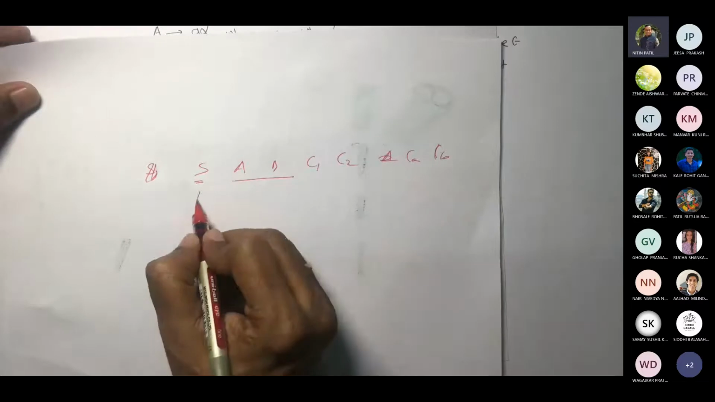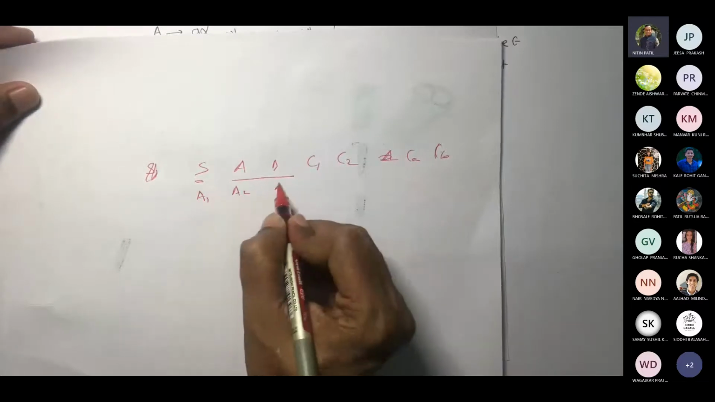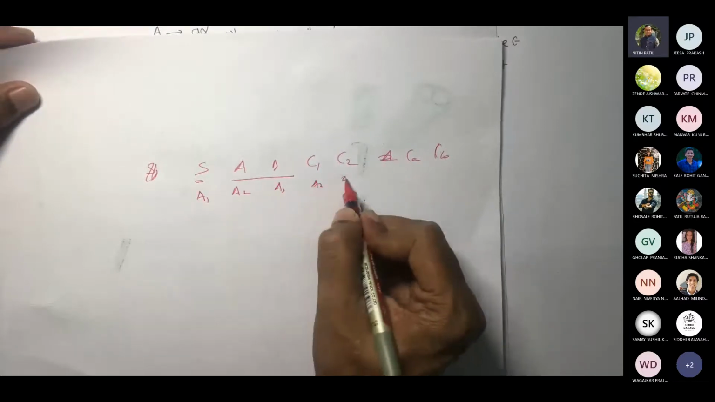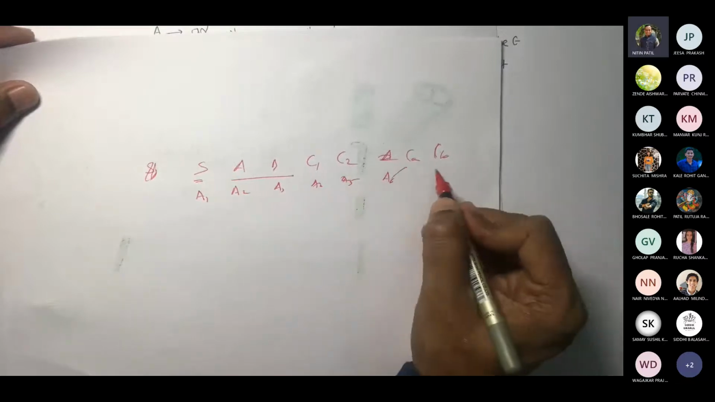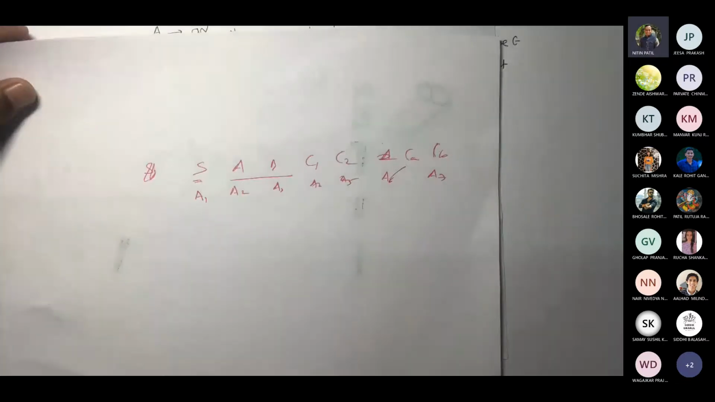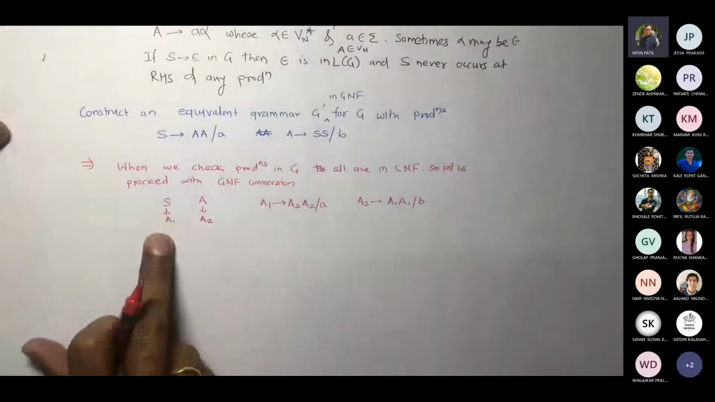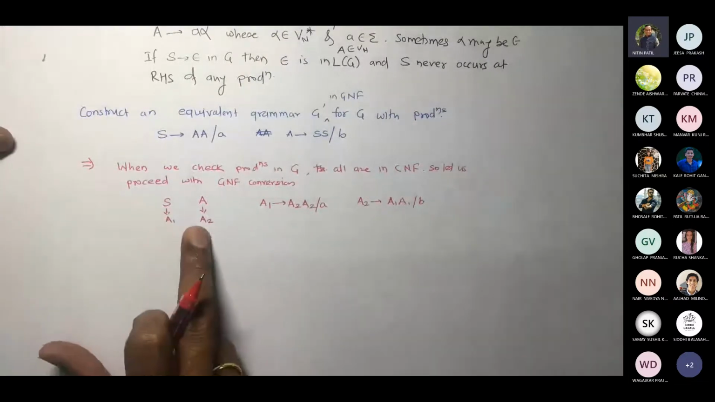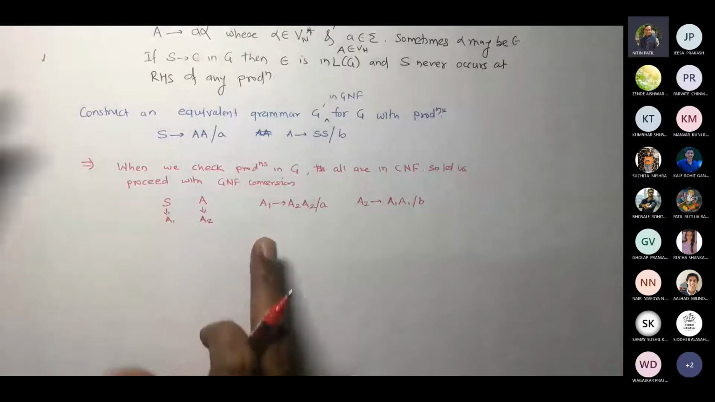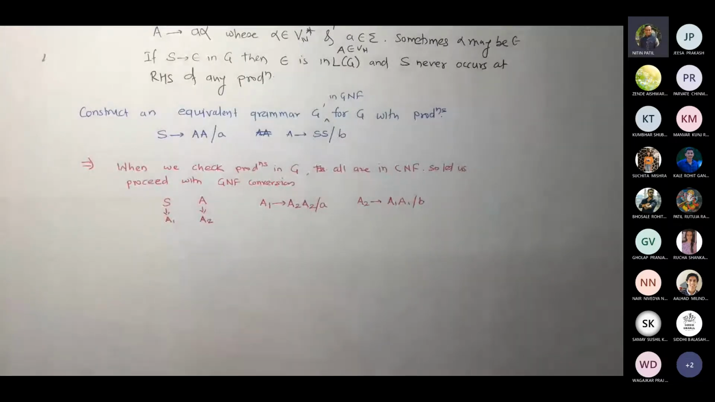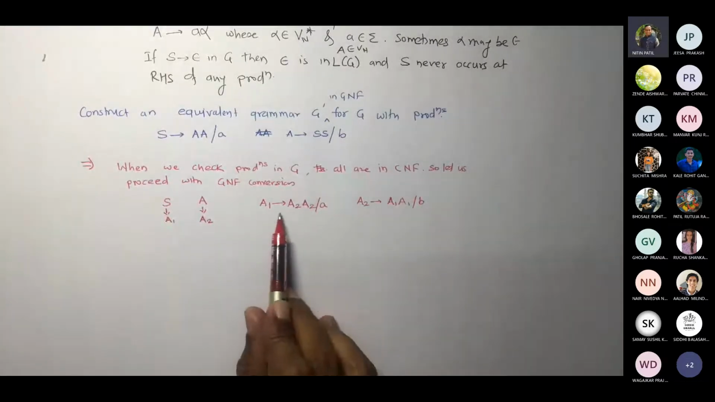Correct. Now name them like this: A1, A2, A3, A4, A5, A6, and A7. I'm considering that order. So I started with S as A1, and the remaining variables that I see would be written after. Now this GNF mainly works with indexes.